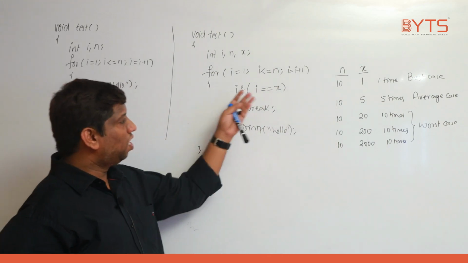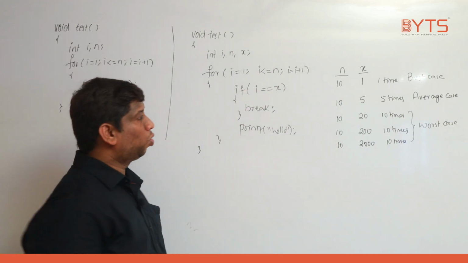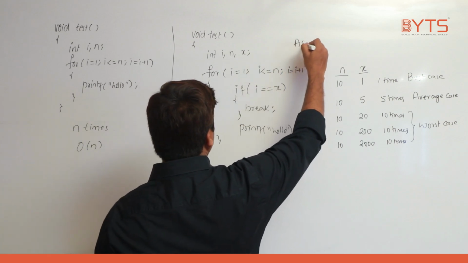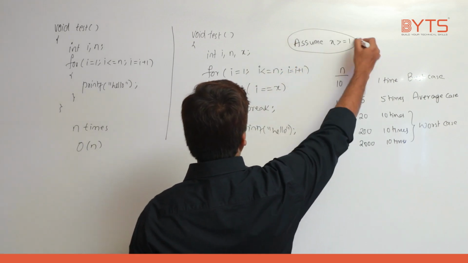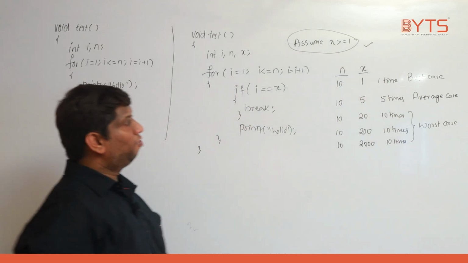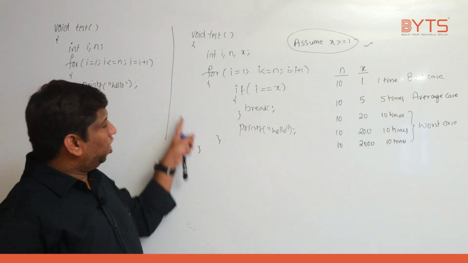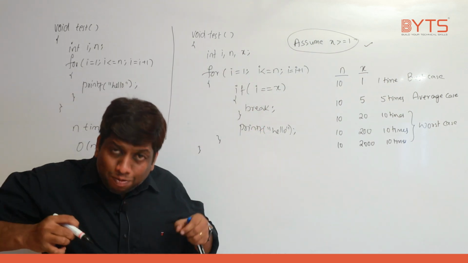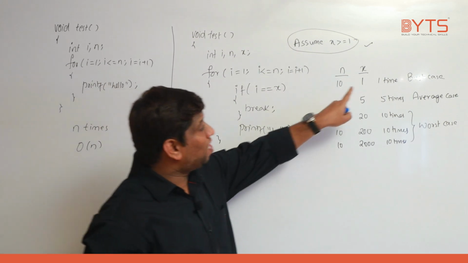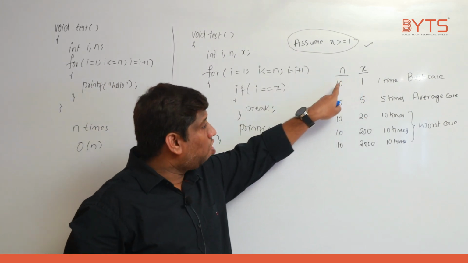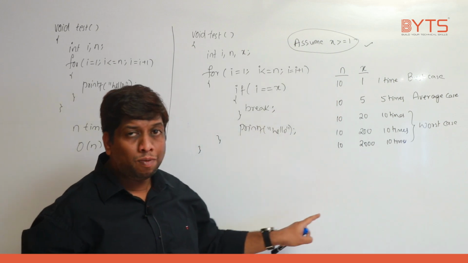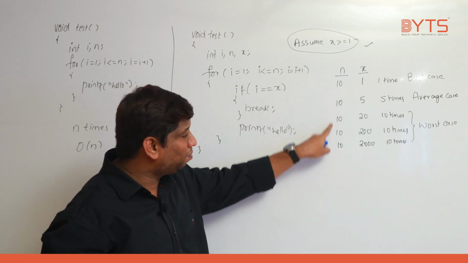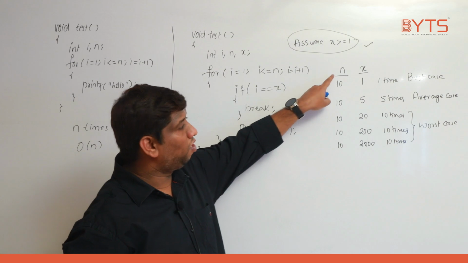Minimum x value is 1, because I always consider x value to be greater than or equal to 1, right? So we assume x value is greater than or equal to 1. This is the initial condition, the constraint I gave you. Okay, fine. So in order to run this program, minimum I require one time, which is not dependent on n, remember that. Maximum I require 10 times, which is dependent on n.